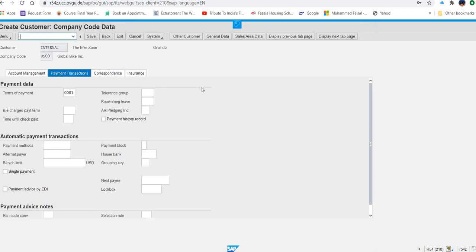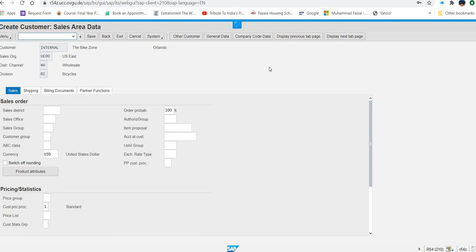Then what next are you going to do? Then they are asking you to click on sales area data. Now where is sales area data? It is here. This one. Now in the sales area data, what is required? They are asking us to enter USD as a currency. So most of the time it is already there. If not, we will enter it. And then one is to enter for customer pricing procedure and one for customer status group.